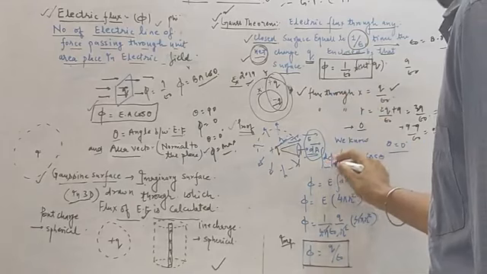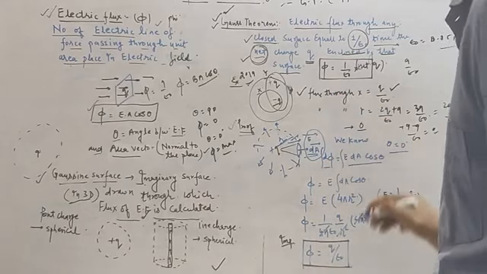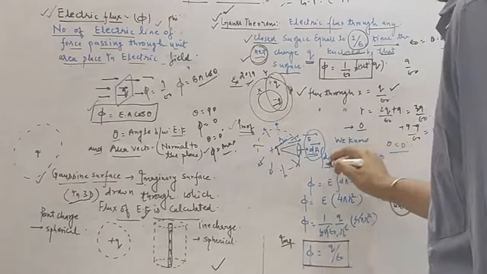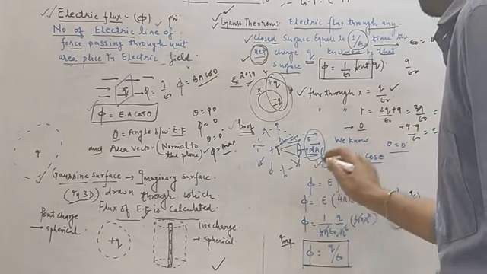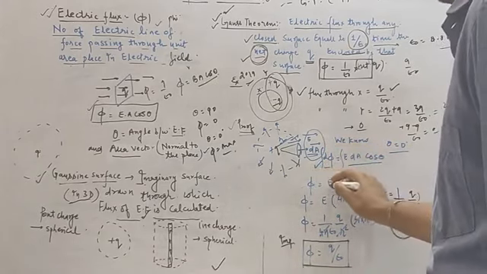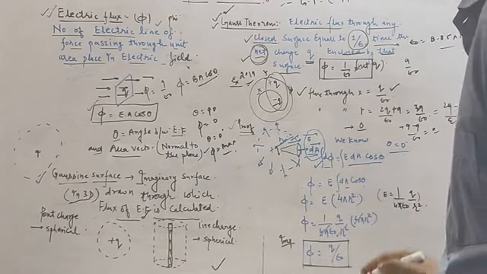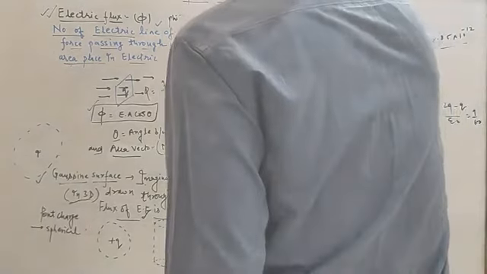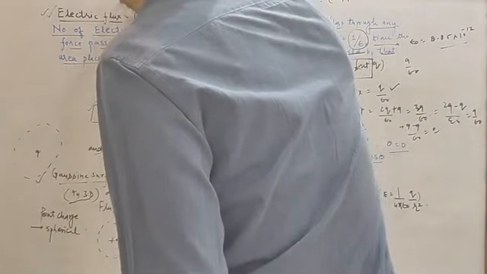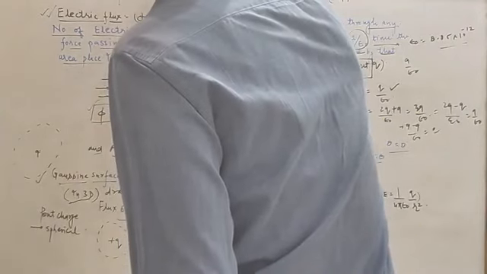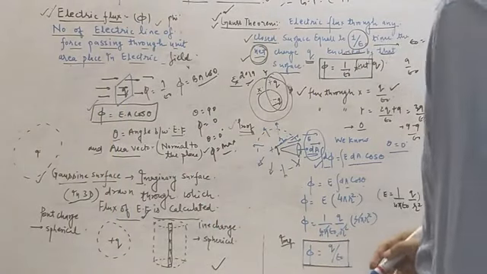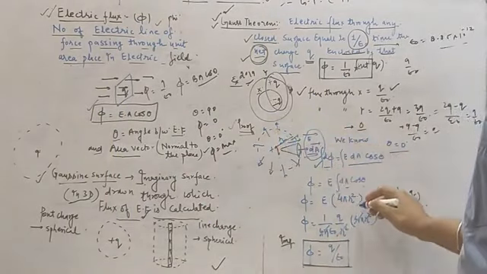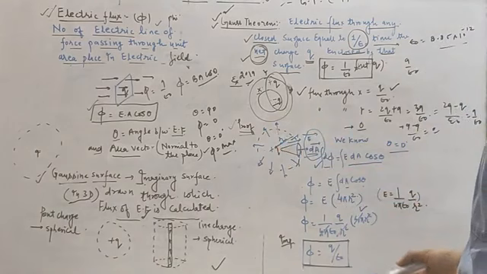So we know very well d phi equals E dA cos theta. Why have we taken d phi? क्योंकि हम लोगों ने एक छोटा सा दिया, इसको इंटीग्रेट करेंगे तो फ्लक्स की वैल्यू आ जाएगी. So on integrating both sides, phi is equal to integral of E dA cos theta. And always remember in Gauss theorem, the integration of dA is always equal to the curved surface area, and for a sphere the curved surface area equals 4 pi r square.